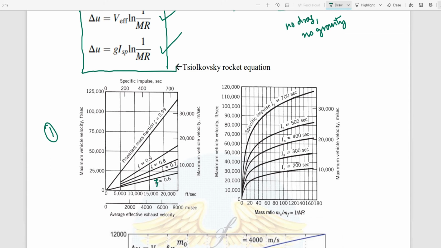As we increase the propellant mass fraction at a given flight speed, what do I get? I can attain the maximum vehicle velocity.